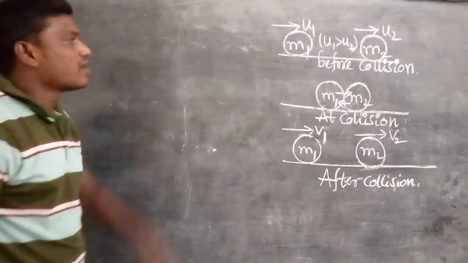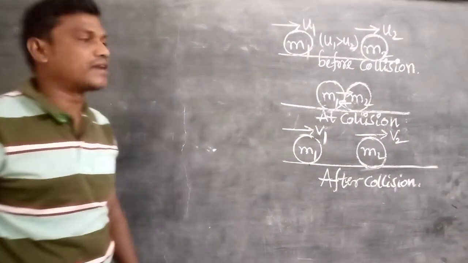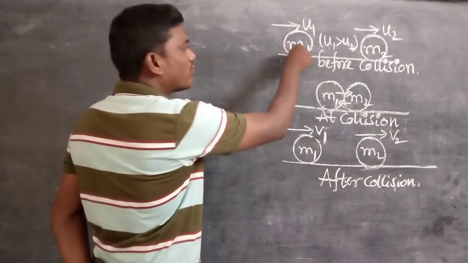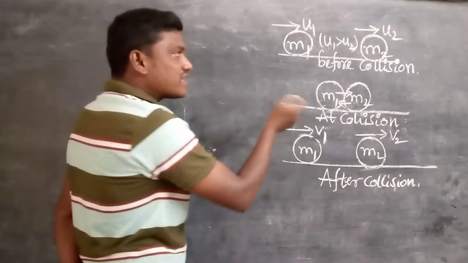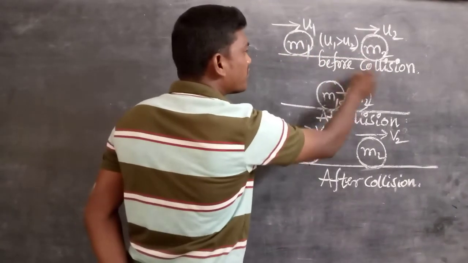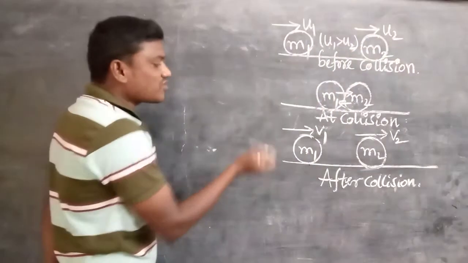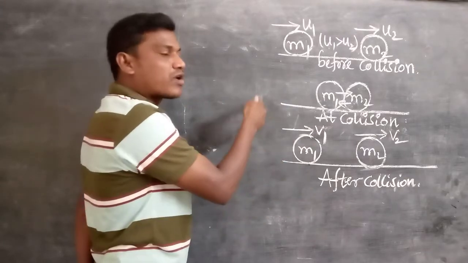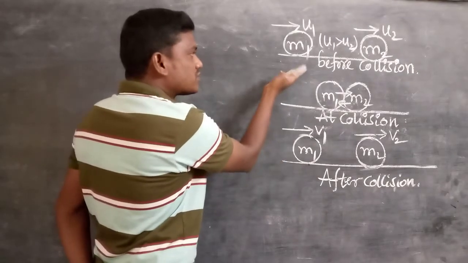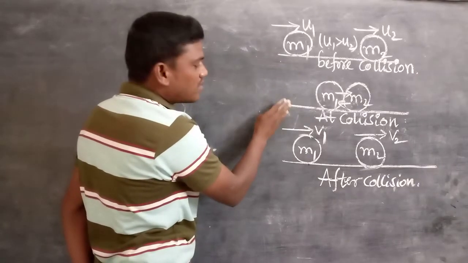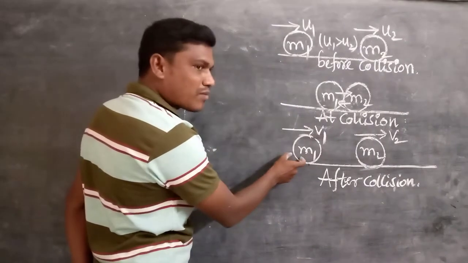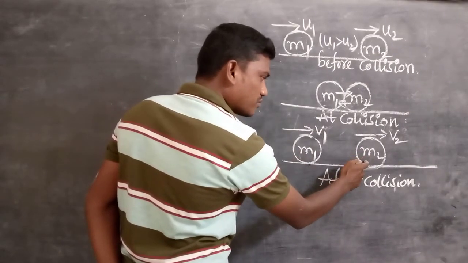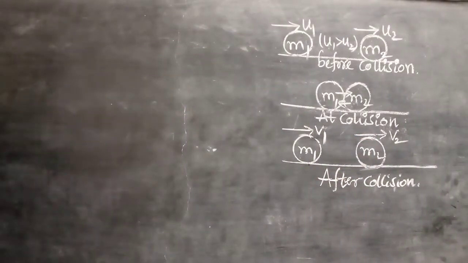Now here we are observing before the collision and after the collision. What is the initial momentum of the M1 body before the collision? M1 U1. What is the initial momentum of the M2 body before collision? M2 U2. Final is nothing but after applying the force, and initial is nothing but before applying the force. Here, initial means before collision, and final means after the collision. What is the final momentum of the M1 body? M1 V1. And the final momentum of the second body M2 is M2 V2. That is what we write clearly here.